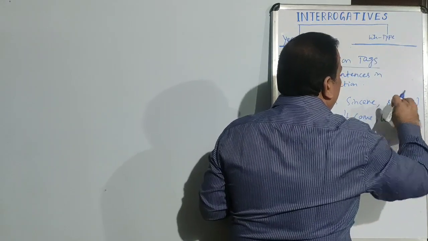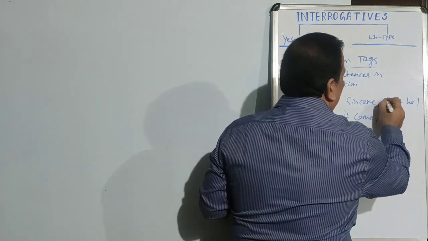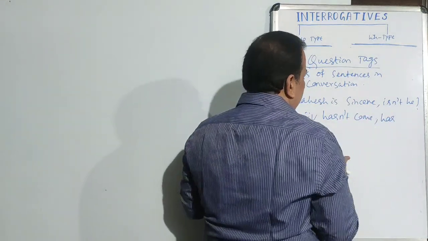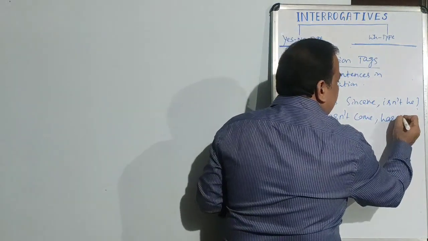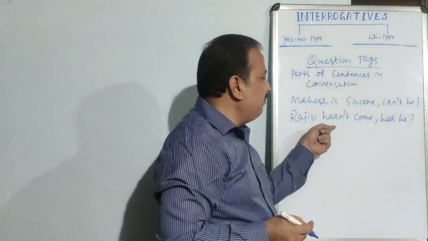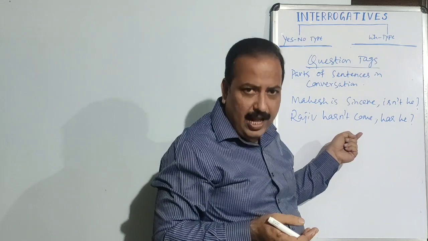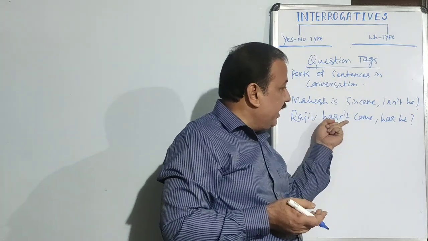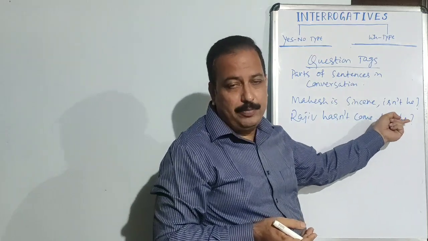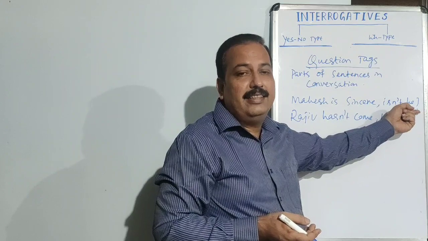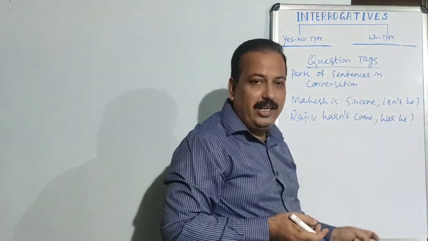Here the h is in small letter, because it is tagged in the sentence. Rajiv has not come. Has he? So the sentence is negative and the question tag is affirmative. When the sentence is positive, the question tag is negative. Mahesh is sincere, is not he?